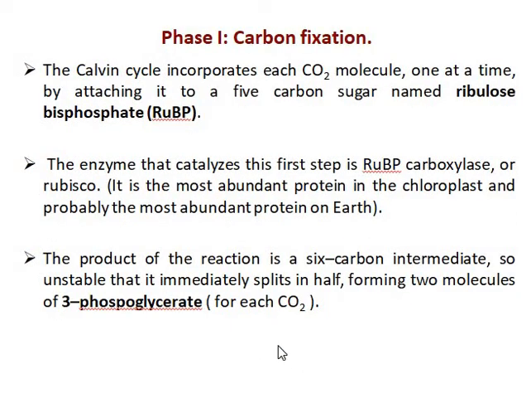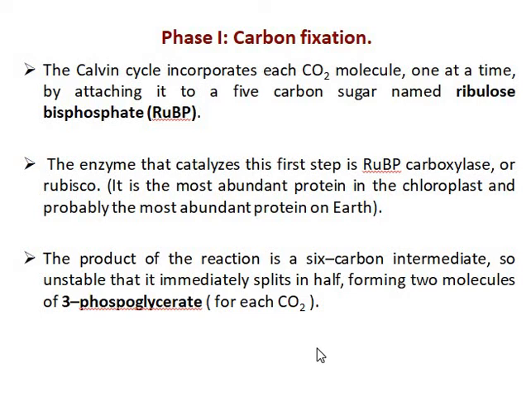Phase 1, carbon fixation. The Calvin cycle incorporates each carbon dioxide molecule one at a time by attaching it to a 5-carbon sugar named ribulose bisphosphate, commonly called RuBP. The enzyme that catalyzes the first step is RuBP carboxylase, or Rubisco. It is the most abundant protein in the chloroplast and probably the most abundant protein on Earth.